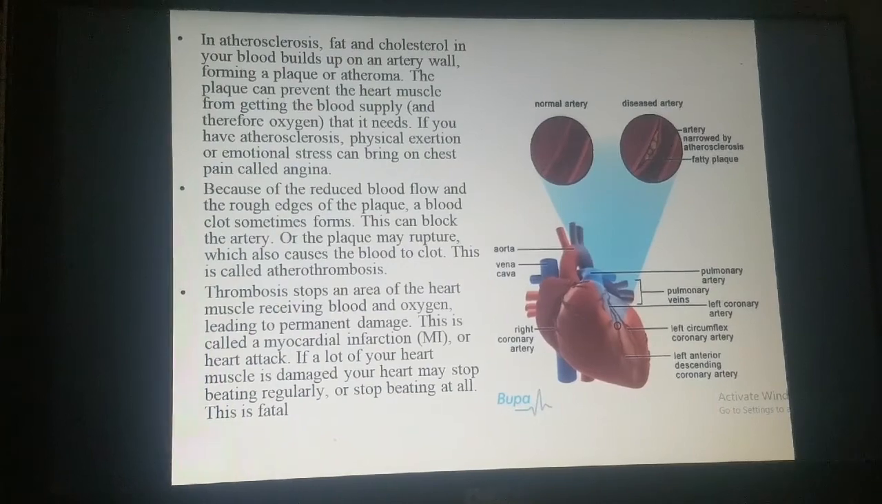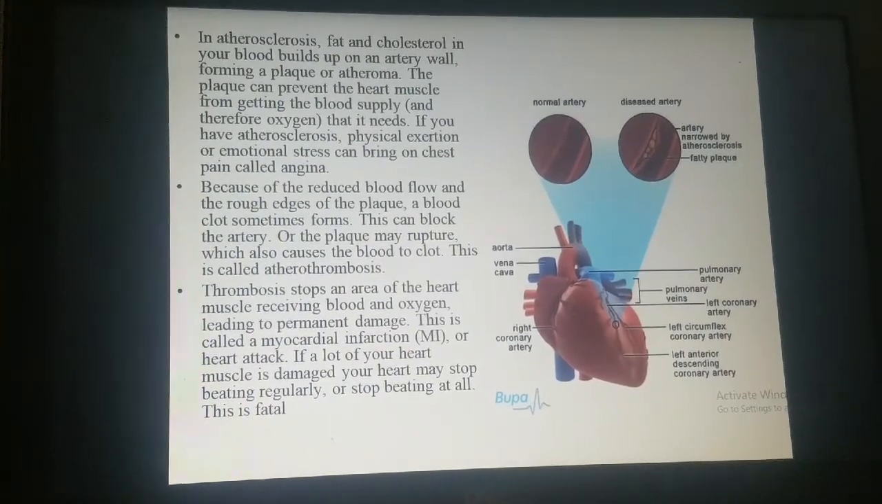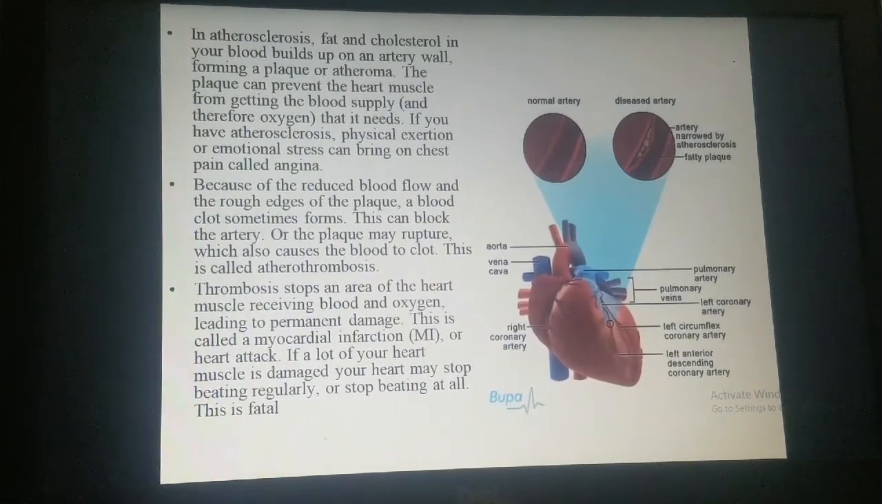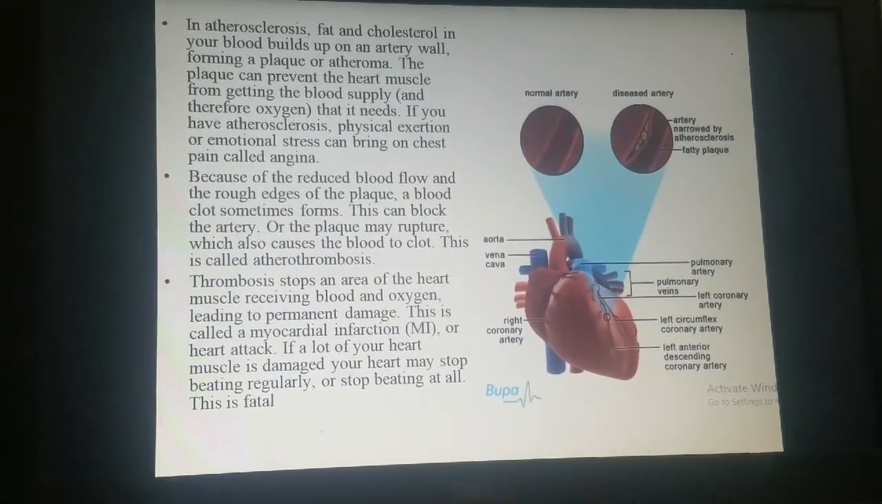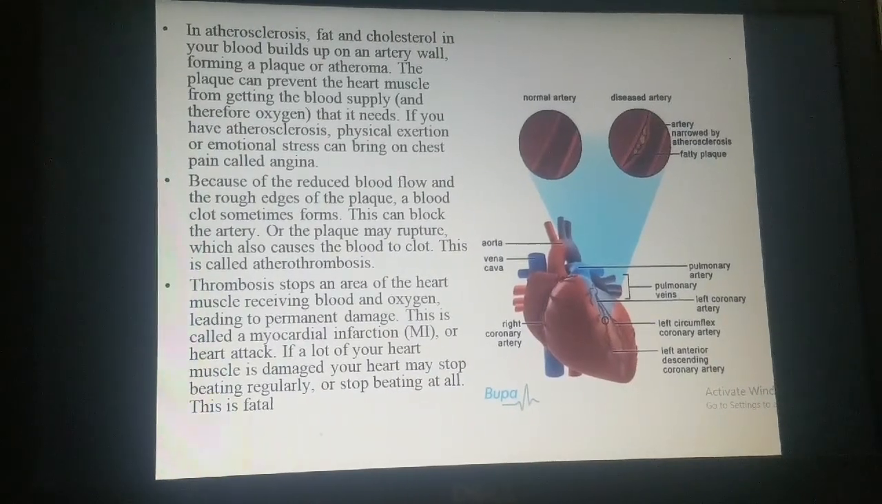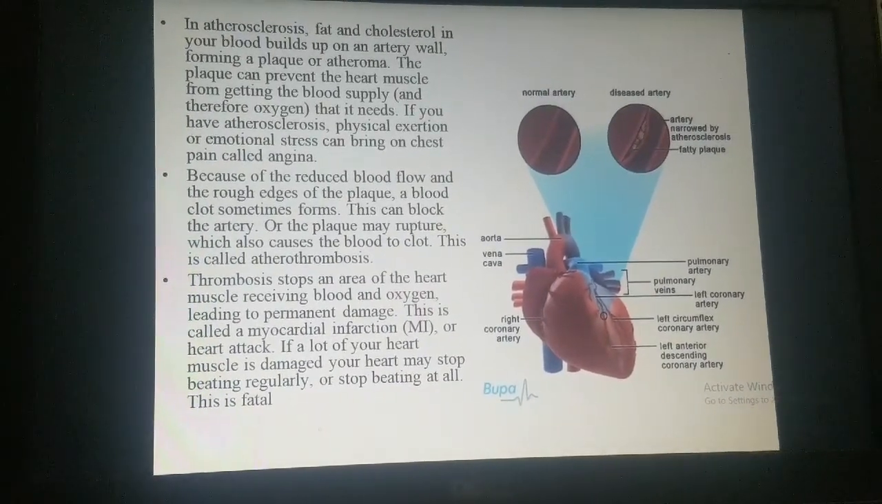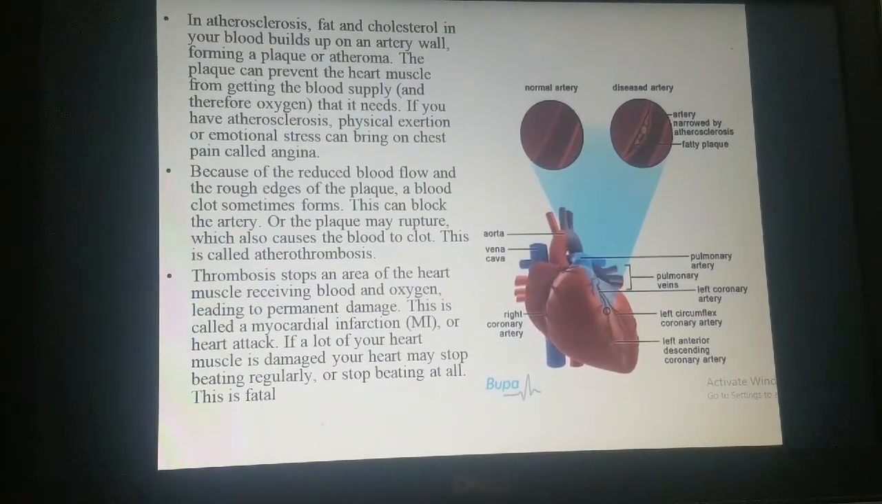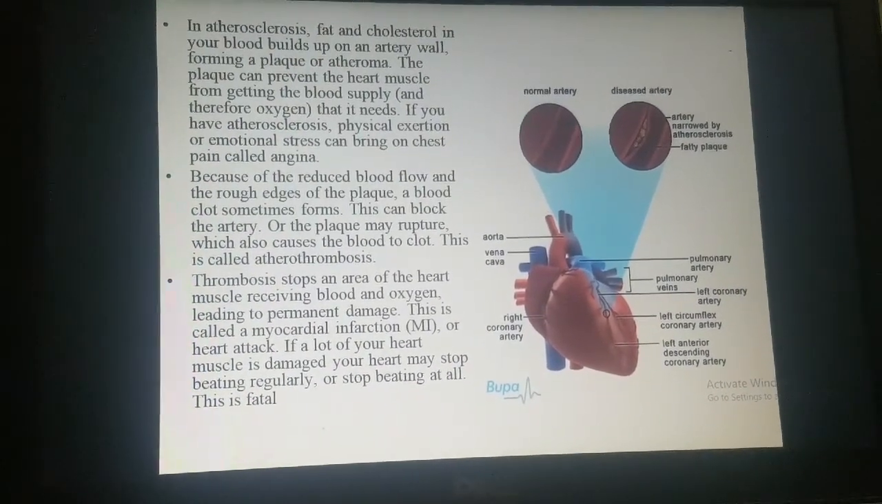The plaque prevents heart muscles from getting blood supply and the oxygen that is required by the heart muscle cells. Now, if you have atherosclerosis, physical exertion or emotional stress can bring on chest pain, which is called angina, because of this reduced blood flow.